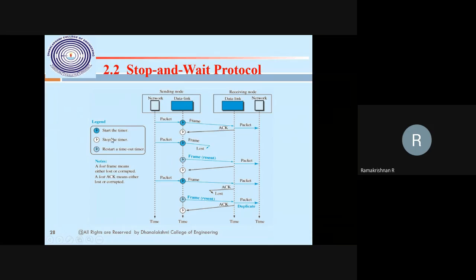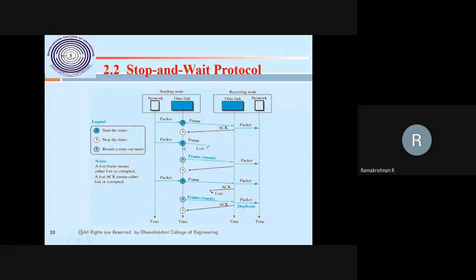This shows the ready state, receiving state and sending state, and the timer is started, stopped and restarted. From this diagram you have to understand and be able to articulate the stop and wait protocol. The sending node sends data from the network layer to the data link layer, and the receiving node sends data from the data link layer to the network layer. This is the receiving side, this is the sending side. Simply, you can put it as one packet sent and the acknowledgement received within the time frame.